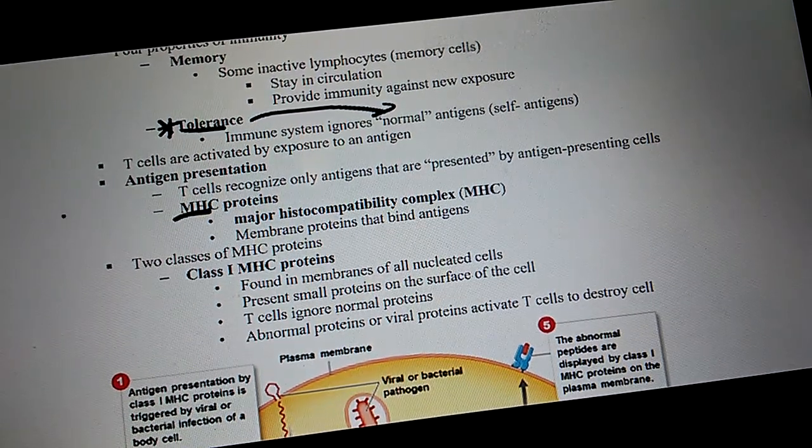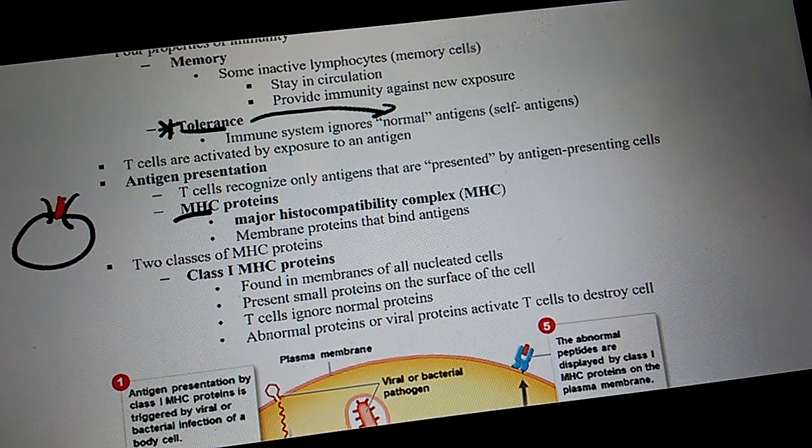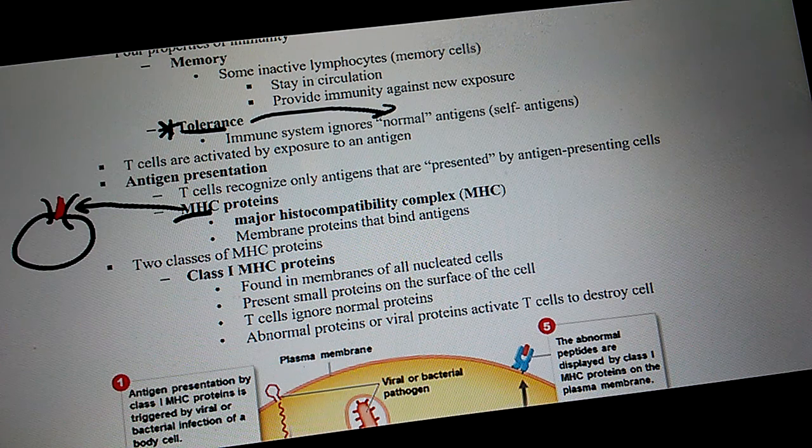So what's responsible for presenting? Remember we had this picture? We talked about this in a previous lecture. It's actually down here on the bottom right in that picture. What is the name of the structure that presents the foreign antigen? The foreign antigen's in red, so this structure right here that's presenting it is called MHC.